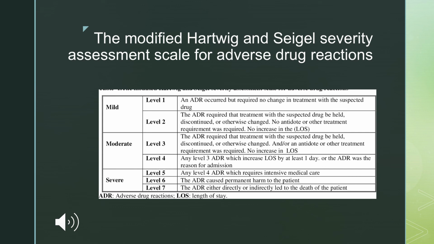Severe has levels 5, 6 and 7. The 5th level is one which requires ICU care, in the 6th level the ADR causes permanent damage to the patient, and in level 7 the ADR directly or indirectly causes the death of the patient.